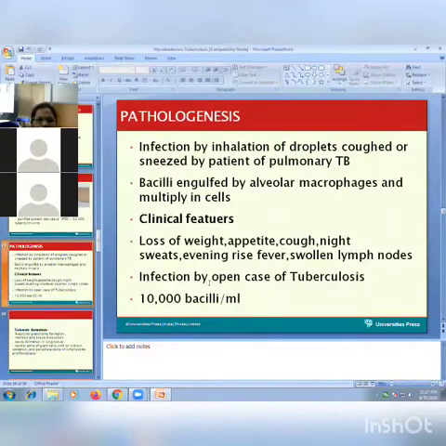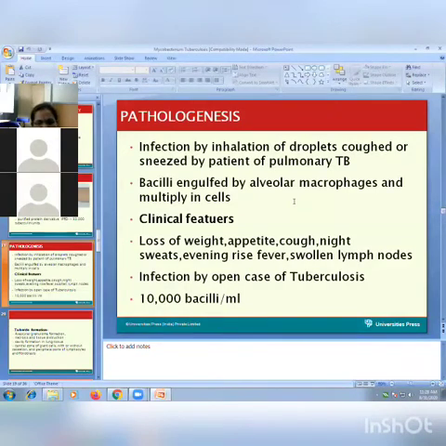Pathogenesis. So how infection occurs? So infection occurs by inhalation of the droplets. We have seen droplets means very small particles which are released after coughing or sneezing by the patient of pulmonary tuberculosis. So tuberculosis is of two types: pulmonary tuberculosis and extrapulmonary tuberculosis. What is the meaning of that?